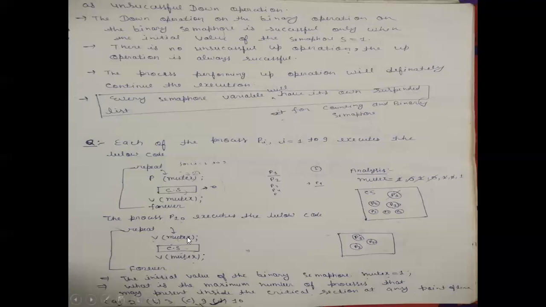There is no concept of any unsuccessful operation. That's why after P1, when the mutex value becomes 0, then it directly goes to the code for P10. So P10 will execute this code. So at this time P1 and P10 are existing in the critical section. Now the mutex value is right now